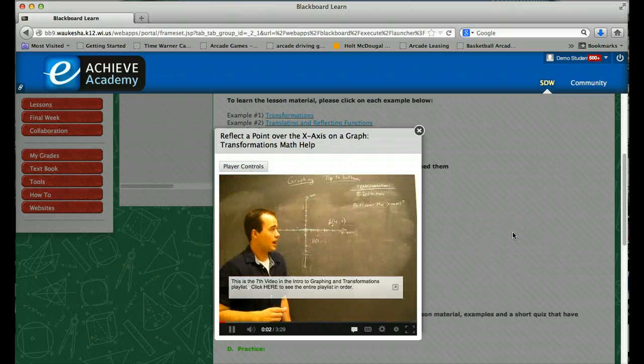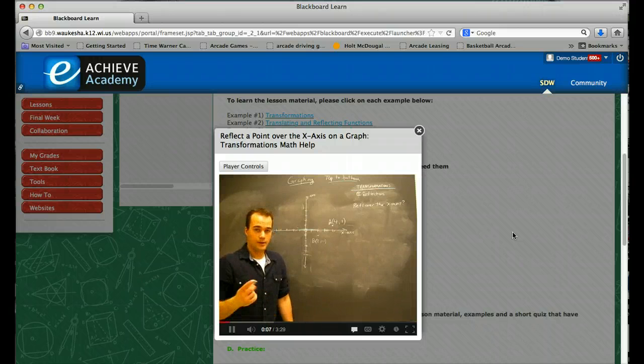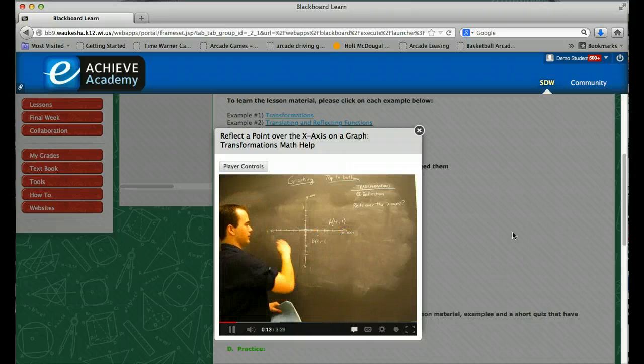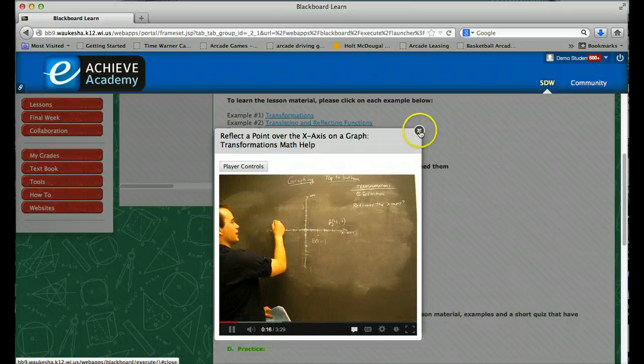Now we're going to describe what happens when you reflect over the x-axis. So that means our mirror is going to be this line here. This line, incidentally, is where the height was.